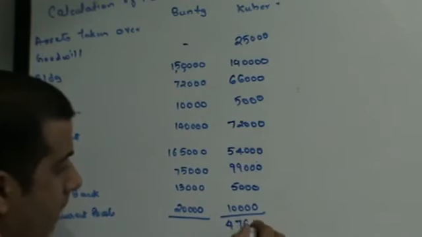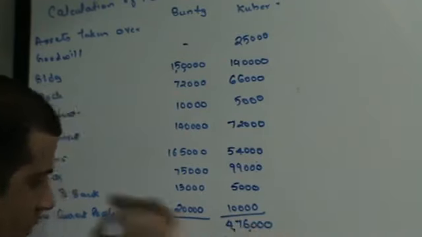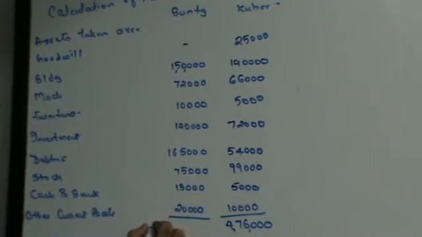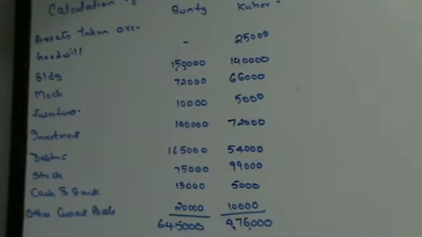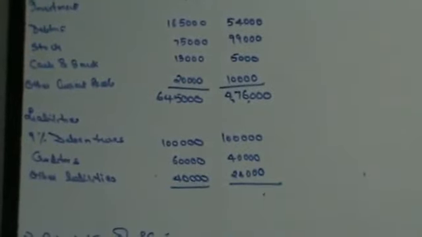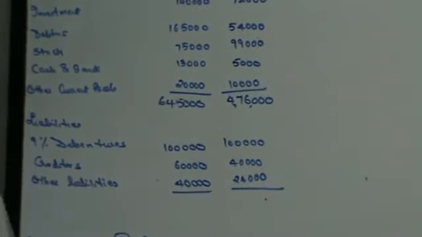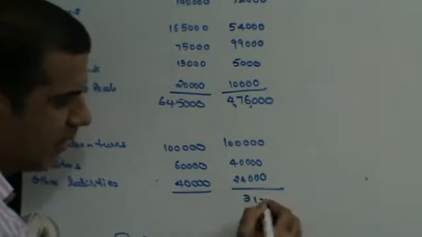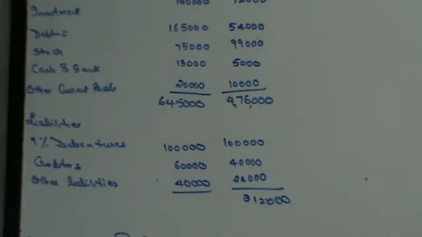And this side is 6,45,000. From 4,76,000, when I subtract 1,64,000, I'll get 3,12,000. So this is going to be my purchase consideration of Kuber.